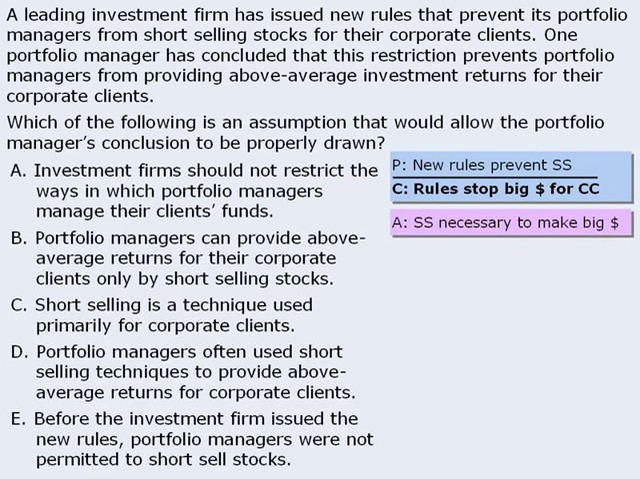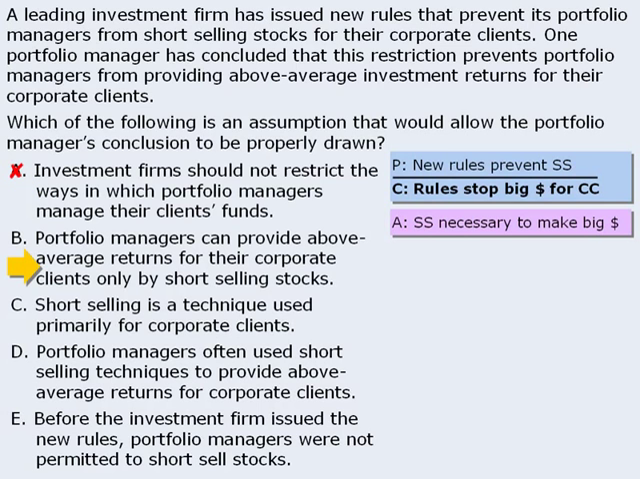Alright, now that we've identified one assumption, let's check the answer choices. To begin, answer choice A says, investment firms should not restrict the ways in which portfolio managers manage their clients' funds. Is this assumption necessary to draw the conclusion that the new rules stop managers from making big money for their corporate clients? No, it just says that there should not be such restrictions, so we'll eliminate it.